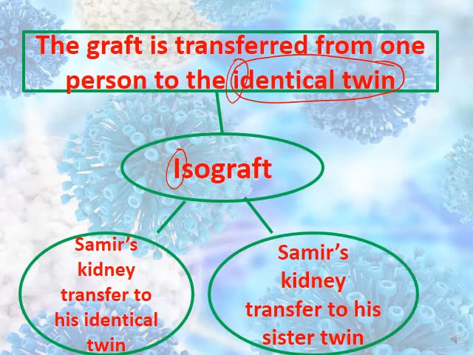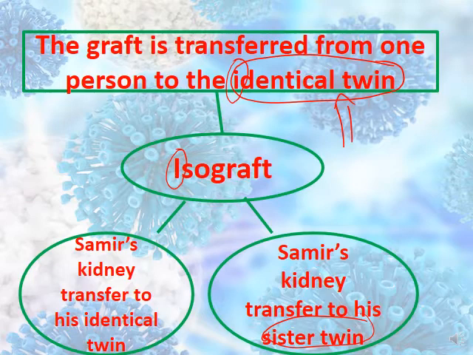So isograft is the graft that is done between two identical twins. This is an example. Not an example: Samir's kidney transferred to his sister twin. Sister twin, pay attention. Sister twin is not an identical twin. So pay attention to this. Both of them should be males, or both of them should be females, in order to say that they are identical.